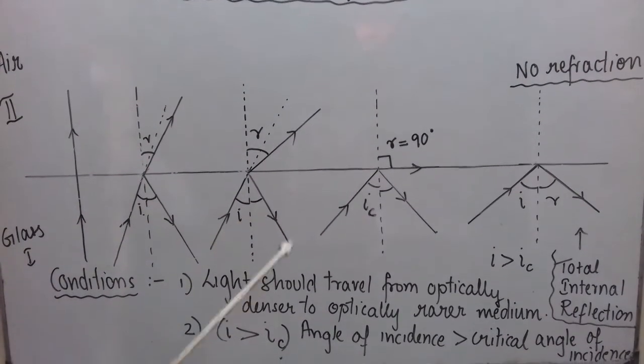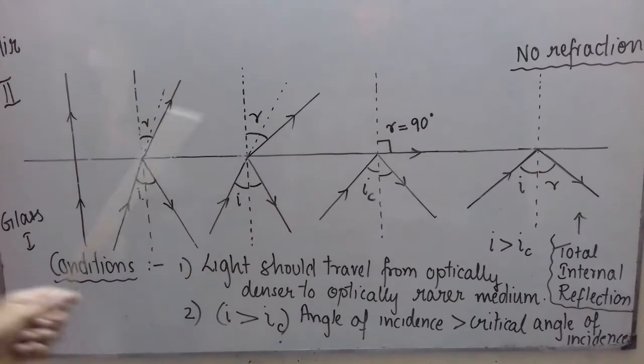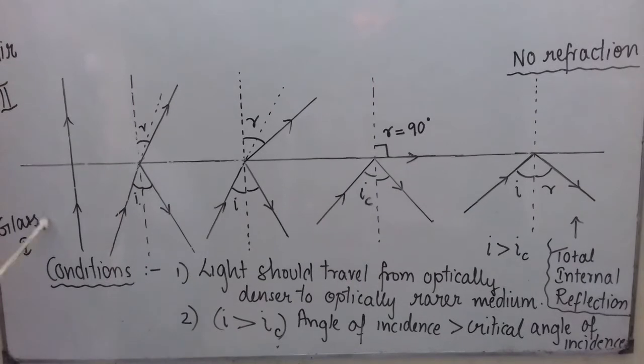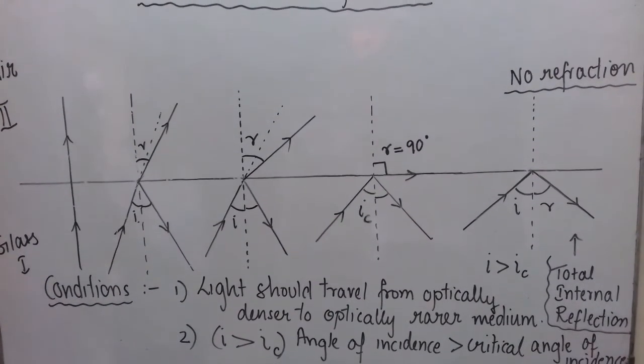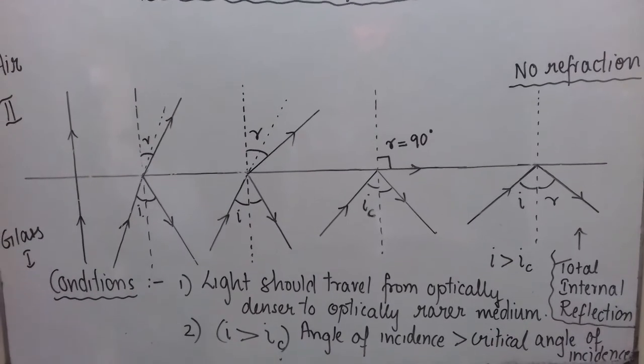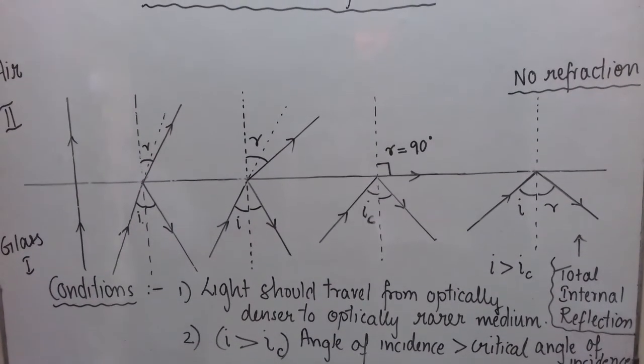Okay, and we know that this critical value of angle of incidence will change if we change any of the two media, or even if we change the color. It is fixed for a given pair of media and for a given color of light, as we state in Snell's law of refraction.